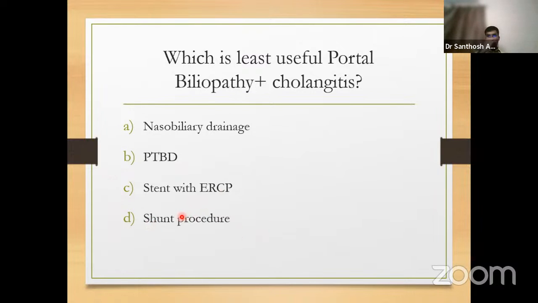If we see this superficially, we will think that nasobiliary drainage or PTBD is never described in portal biliopathy. But the most important thing we need to see is cholangitis. Whenever cholangitis is there, first and foremost, we require biliary drainage. And a shunt procedure does not provide any biliary drainage at all. So nasobiliary drainage, ERCP stenting, and PTBD definitely give biliary drainage and relief from cholangitis. So the least useful in portal biliopathy with cholangitis is an upfront shunt procedure.